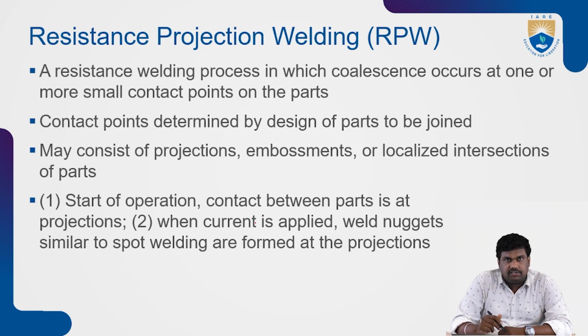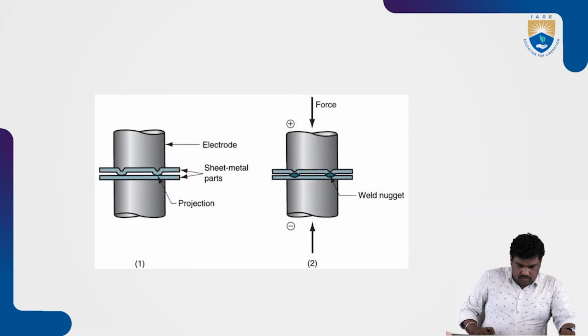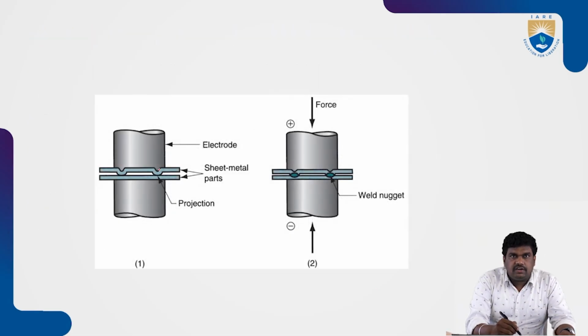So start of operation, first of all, contact between parts is at projections. Then the second will be, when current is applied, weld nuggets similar to spot welding are formed at the projections. So here you can see first the two parts where you need to have that collision, and where they need to be melting.